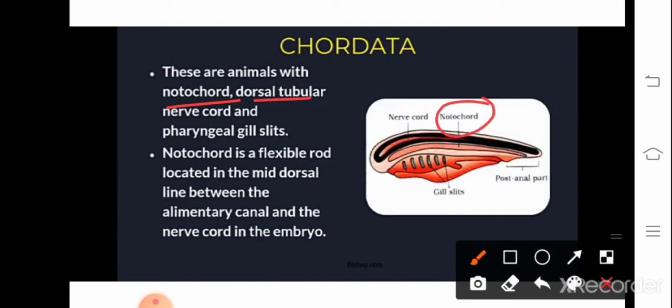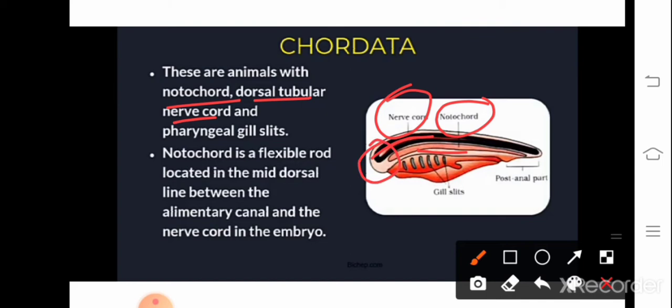This notochord is present on the dorsal surface, and next is the nerve cord. The nerve cord is present just above the notochord, and the anterior region of the nerve cord, as it grows, forms the brain.